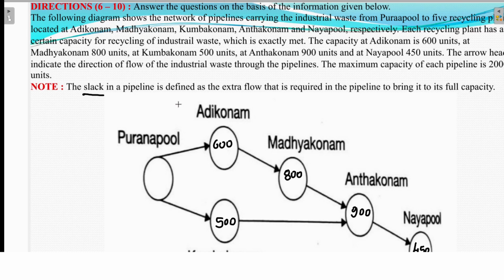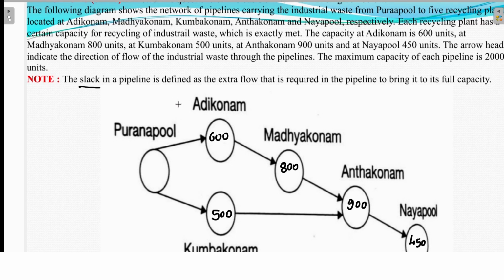So, I will take one example and explain. Suppose in the question they clearly mention each pipeline capacity is 2000. For example, these are all the industries. All the industrial waste comes to this junction. Then this Purnapul is a junction.